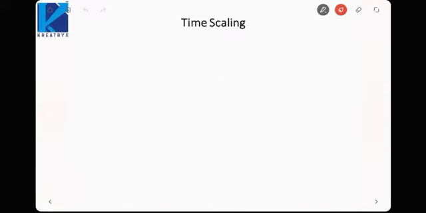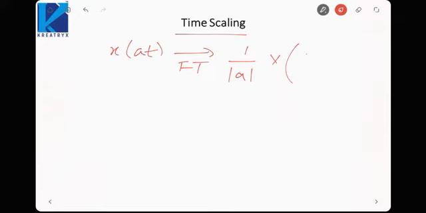Next is the time scaling. If you remember, in the Fourier transform I wrote that x(at) has a Fourier transform of 1 by mod a X of j omega by a, and Fourier transform is equal to Laplace transform given sigma is equal to 0. That I told you in the last lecture. Whenever the real part of s is 0, the Laplace transform becomes the Fourier transform.